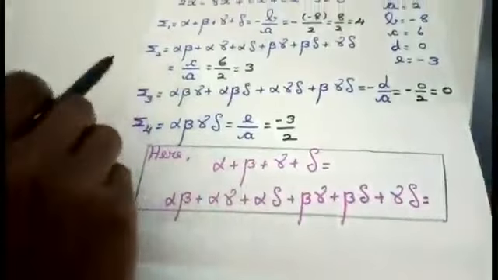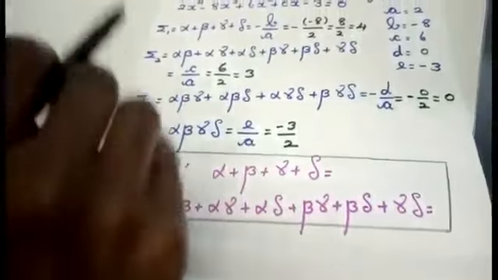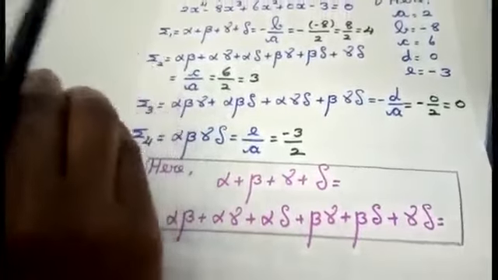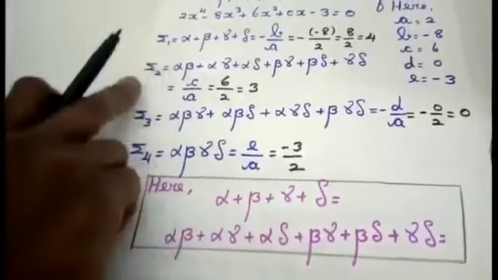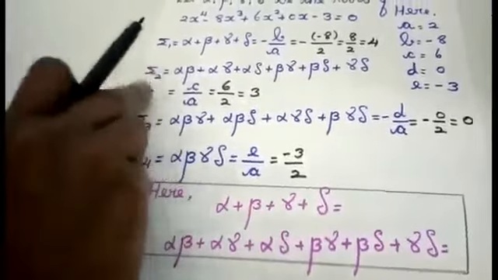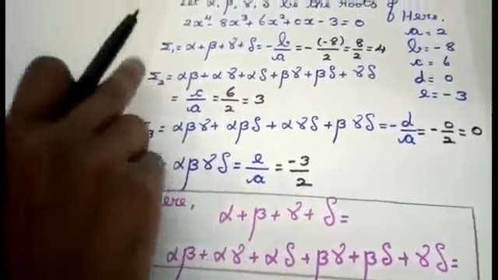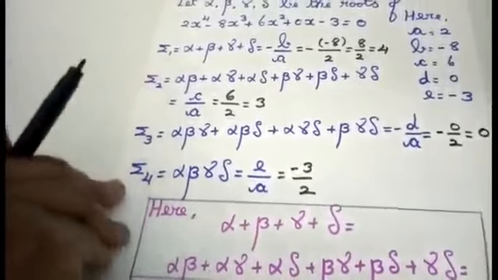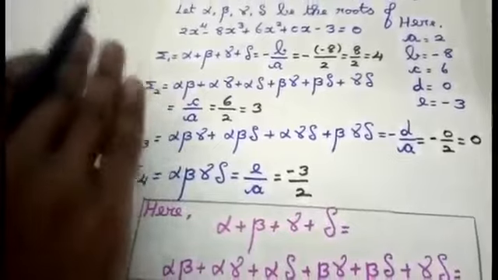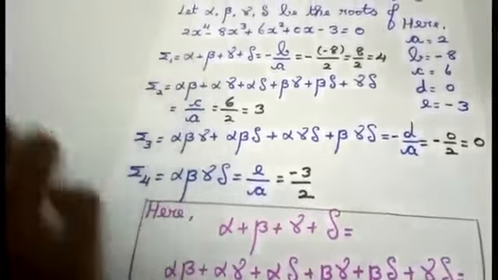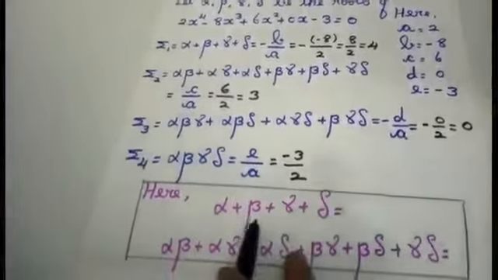Summation 1, summation 2, summation 3, summation 4. Regarding this sum, I am going to take only the values of summation 1 and summation 2. Only these two values are necessary to do this sum. But I have done all the 4 and I showed you. The only necessary things are summation 1 and summation 2 for this particular calculation. So I am going to take only that summation 1 and summation 2 part.